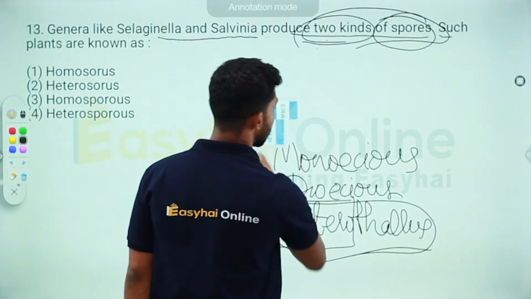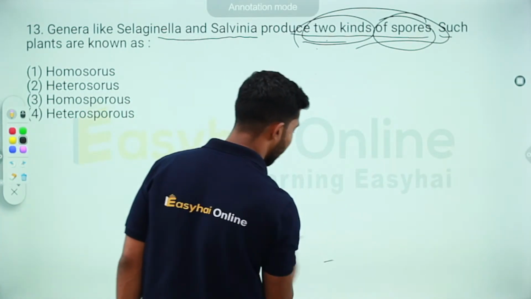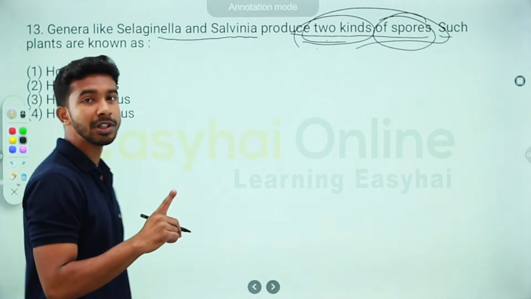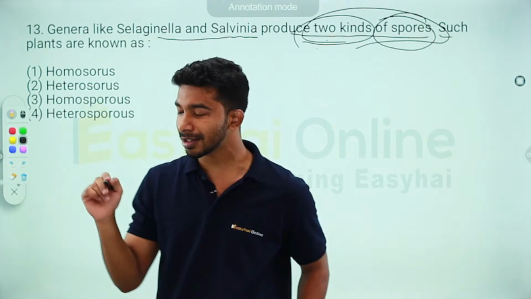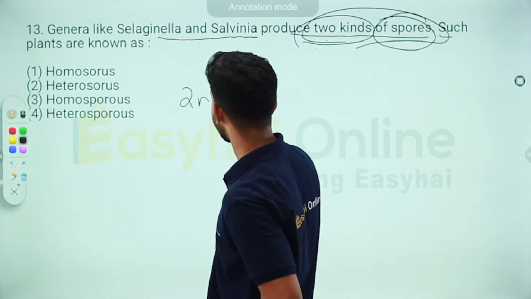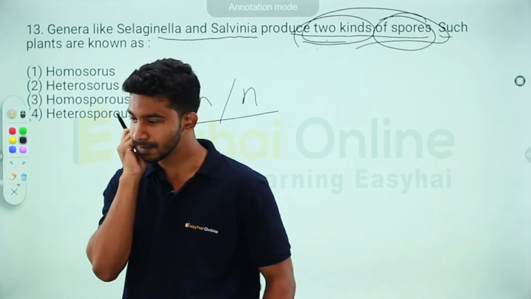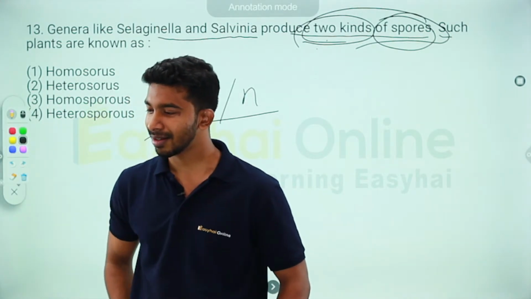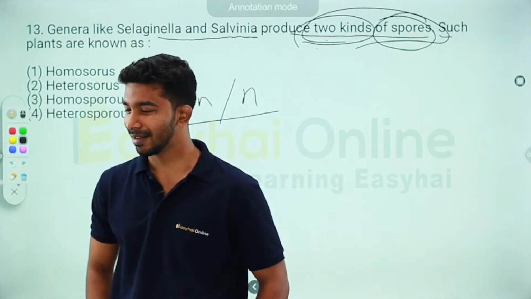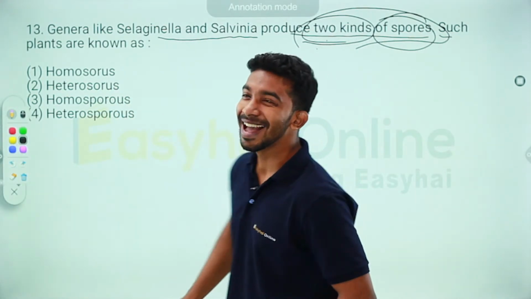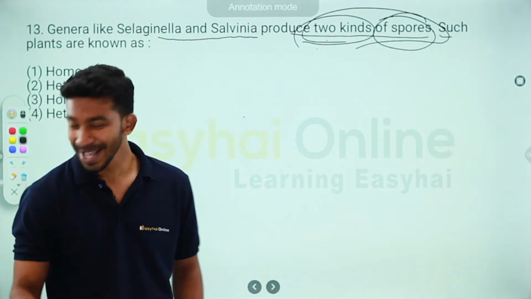So what happens is, there is a sporophyte. And the sporophyte, what is the ploidy of sporophyte? Can you guys tell me? Come on, write it in the chat. Is it 2n or is it n? Go ahead.